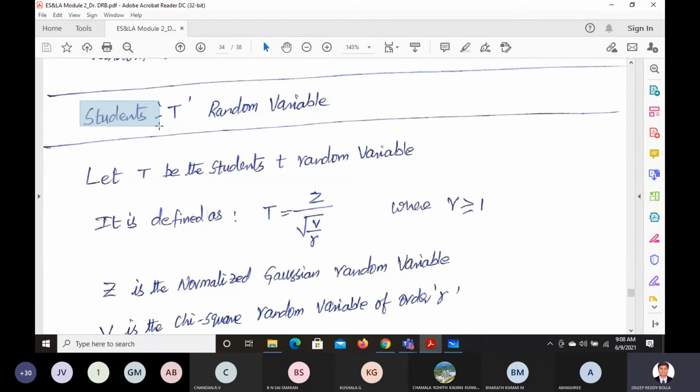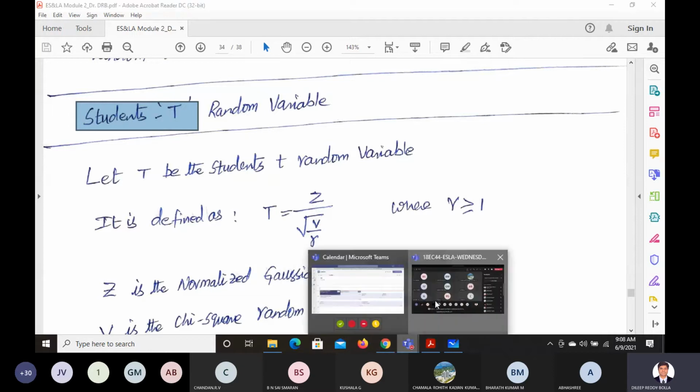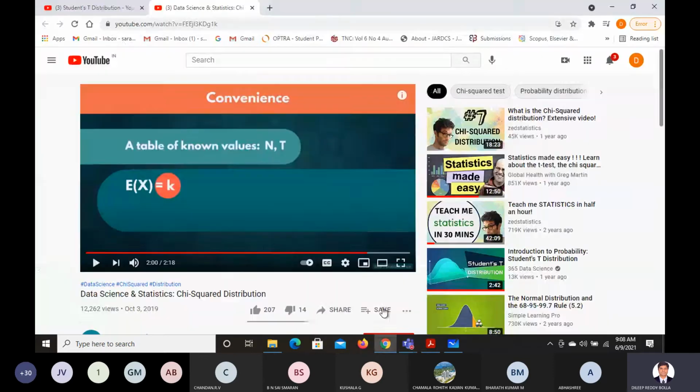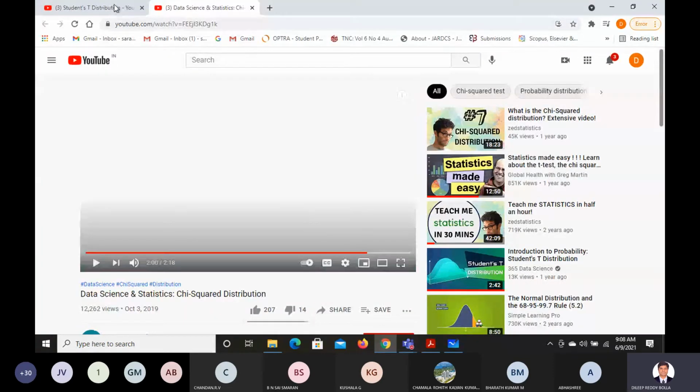In the name of student he was submitting it, but actually student is the scientist who has done it. Later there is some other scientist who has done research on this t random variable. Both of them joined together and collaborated and did this functionality. So it became the student random variable. I'll show you the story of that. Okay, is that clear to you what I am trying to say? Yeah, let us see now what is happening with students t distribution.